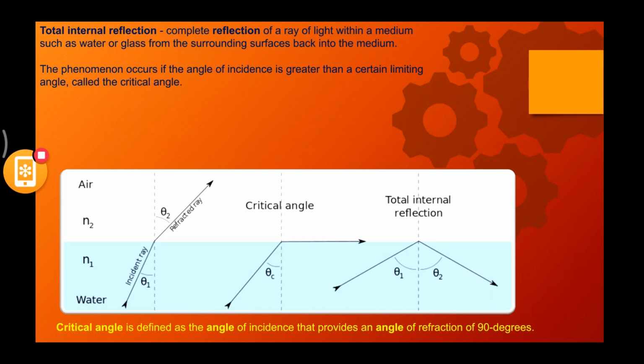There is no terminology called total internal refraction, so don't use that. It is total internal reflection. After this we have one more topic, that is polarization. After that I'll wind up. So try understanding everything clearly. If you have any doubts, don't hesitate, ask me right now itself. I think you all understood what is total internal reflection. Any doubts?